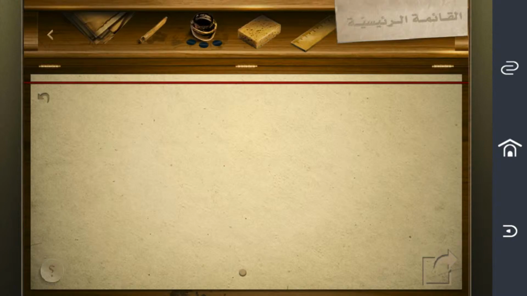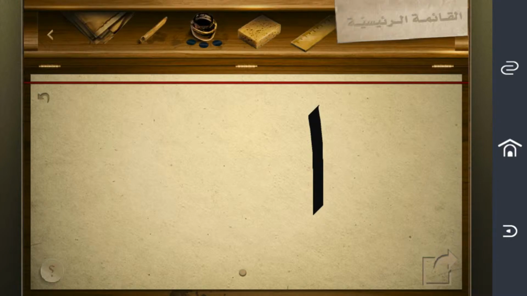Now it's time for the last three sounds that can be both soft and emphatic. And here it comes the rule. If these three sounds comes after a soft sound, so it will be soft. And if it comes after emphatic, it will be emphatic. That's very easy.